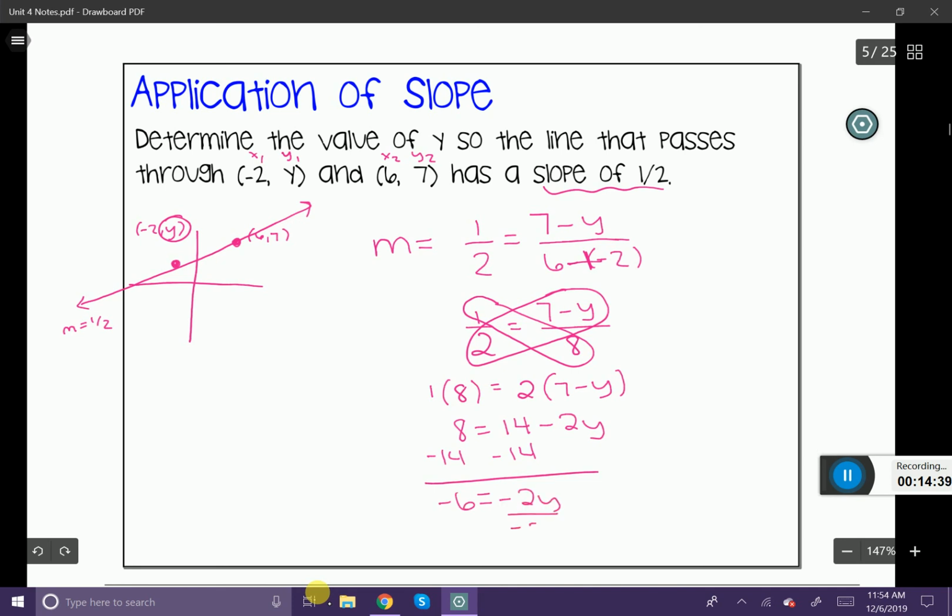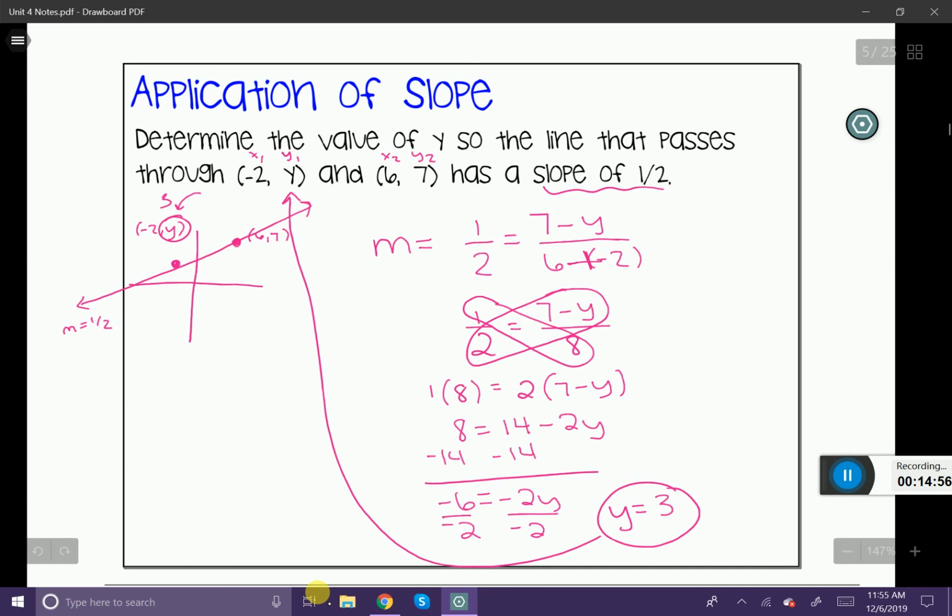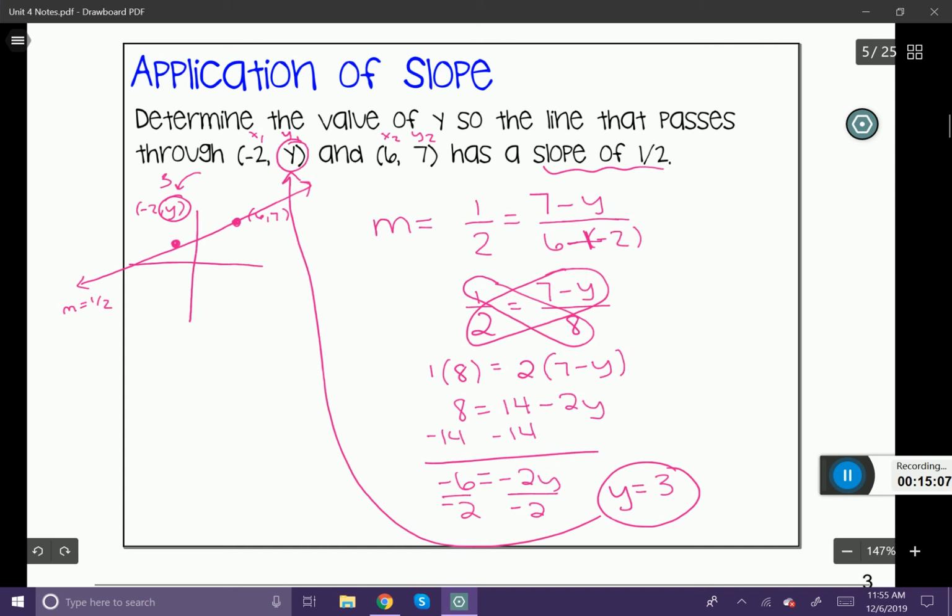And I'm going to divide both sides by -2. y is equal to 3. What that means is the y coordinate in this point is 3. So we can replace this one with a 3. What we did there is we solved for an unknown variable given information that we needed to solve the problem. All right, that brings us to the end of our lesson on slope and rate of change.